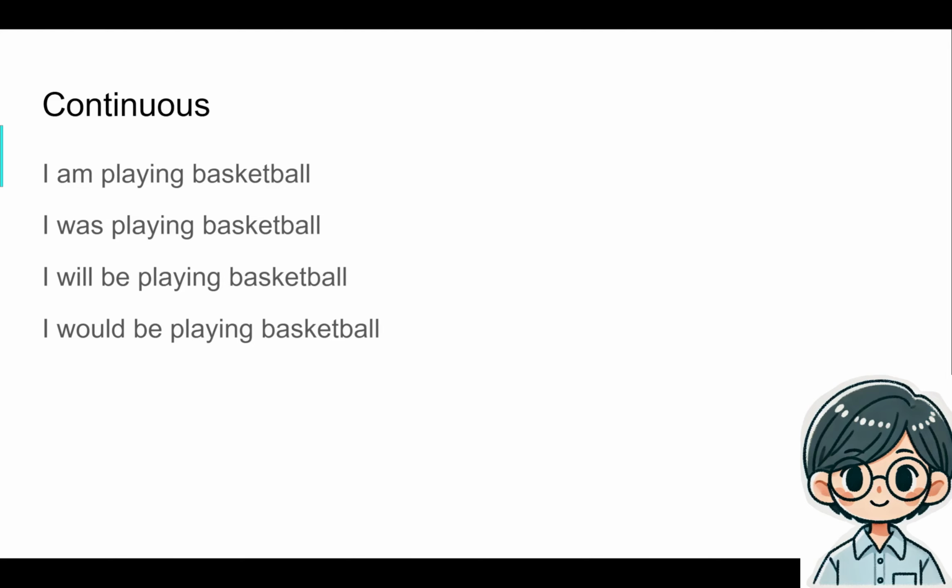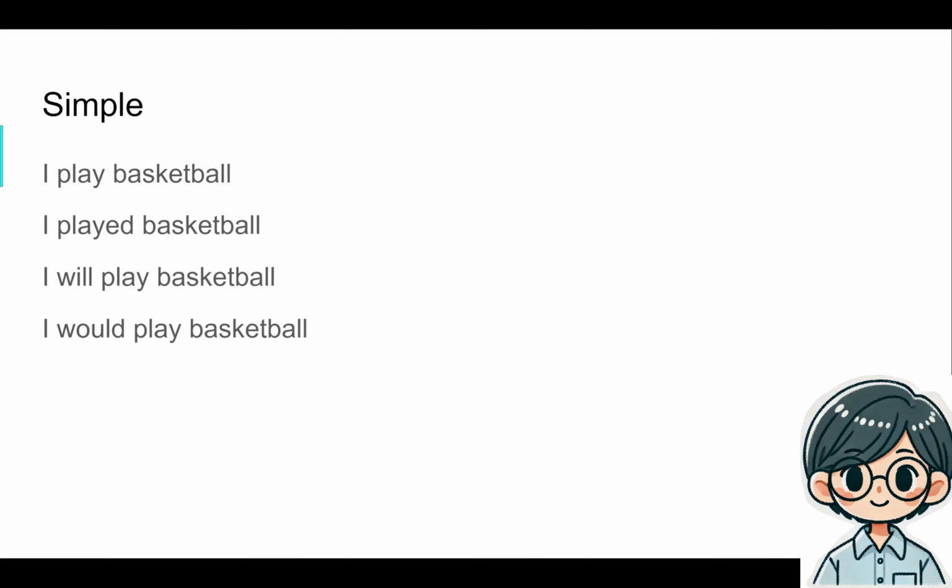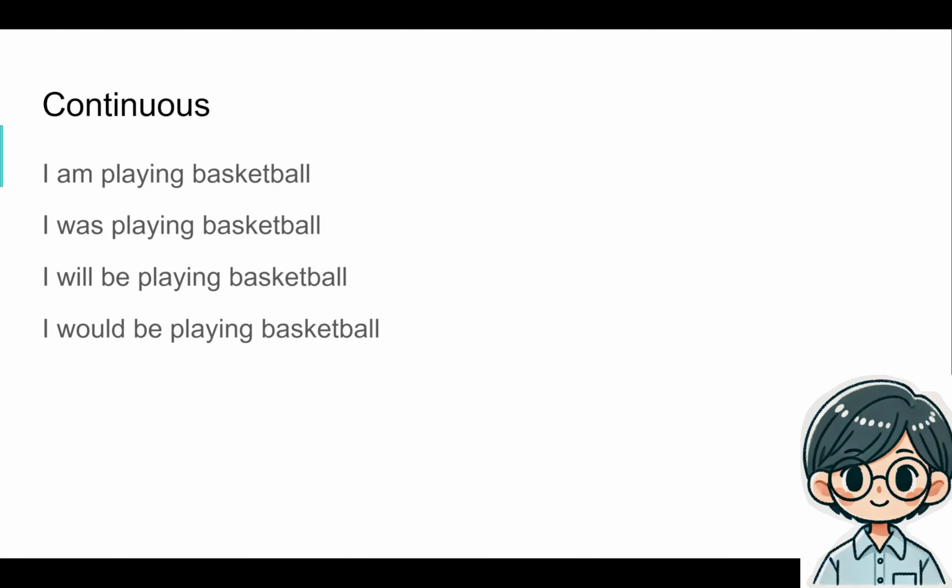And then there's continuous state. I am playing basketball. I haven't stopped. I've been doing it continuously, right? I am playing basketball and I'm still doing it. It's like a fluid. I'm still doing it. I'm in motion, right? Whereas I play basketball, it could be I play basketball generally, like I know how to. I've done it before and I'll do it again. You know, I'm a basketball player. I do that maybe as my job or maybe once every week, something like that. But I am playing basketball implies that I'm doing it right now, right this second.